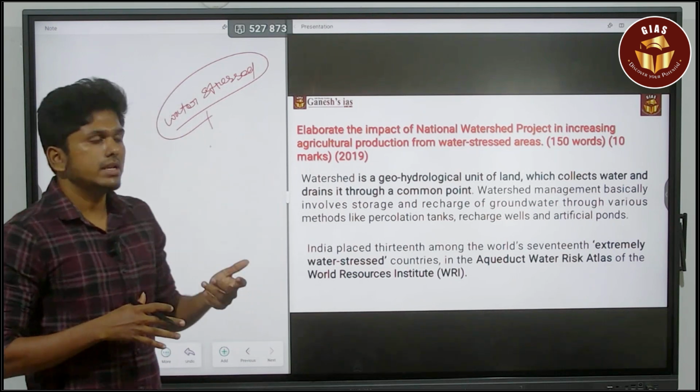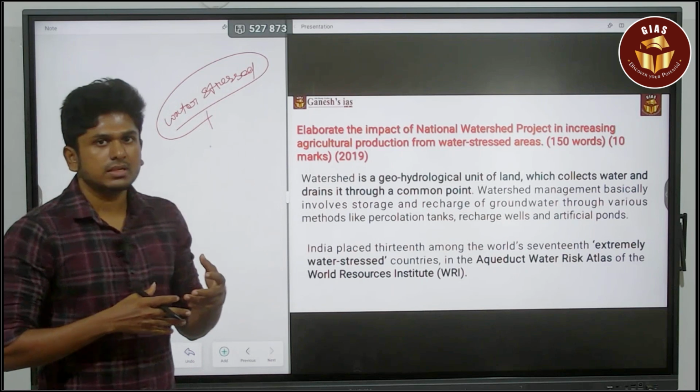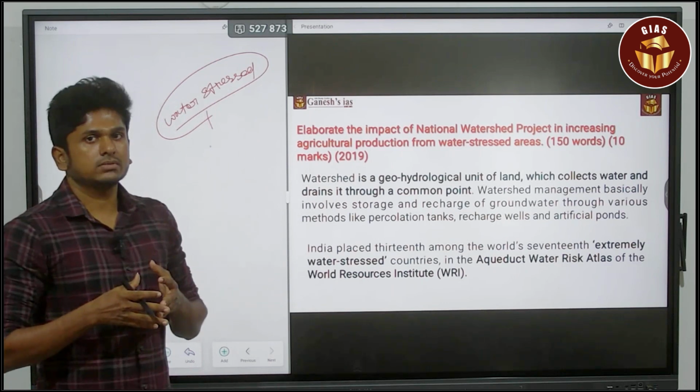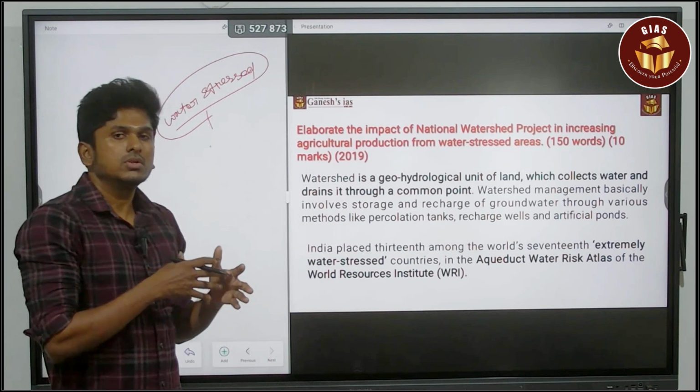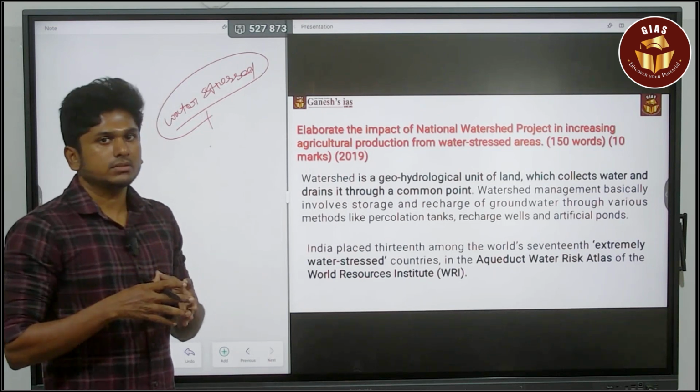That is the holistic thing about water stressed areas. You can give certain examples of water stressed areas in India, like the Marathwada region, or else the regions of Rajasthan, parts of Rajasthan. You can give certain examples like that.